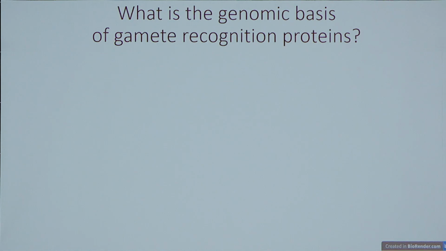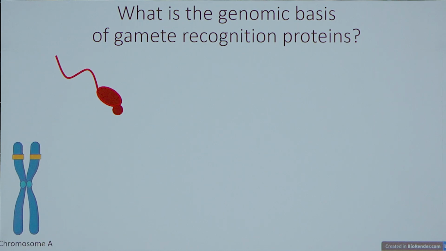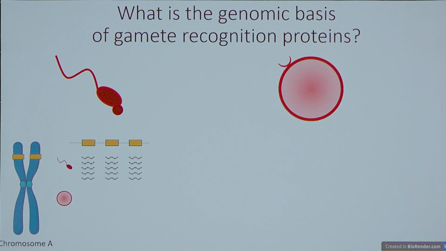In the first 4 months of my postdoc, I've been able to identify the genomic location of the genes that code for both sperm and egg proteins. The sperm protein has been pretty well characterized and is a relatively small protein. We found the genomic location for this, and we were able to confirm that this gene codes for a sperm protein because we only found the RNA for that gene in sperm and not in eggs. The egg protein has been a little more challenging because it's a very large protein.